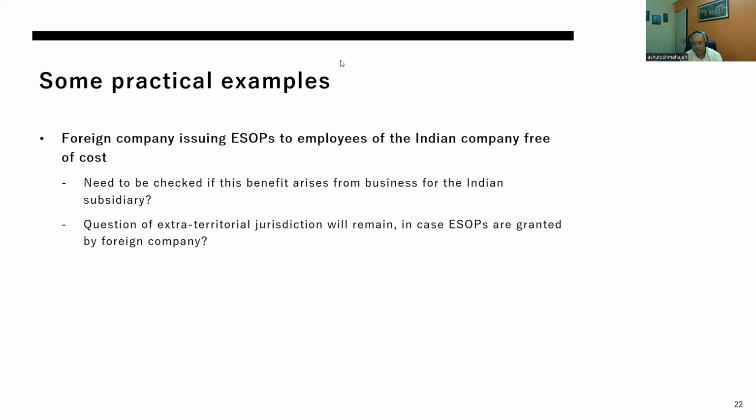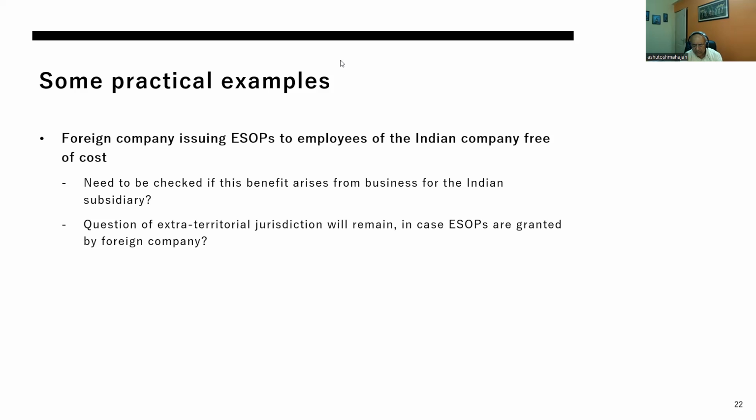Those are issues which are still open, but I agree with you that the difference here is that the benefit is provided to an Indian resident, and given the case laws, a nexus can always be established, subject to the principle of arising from business.